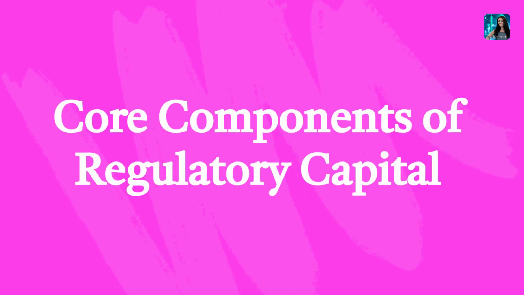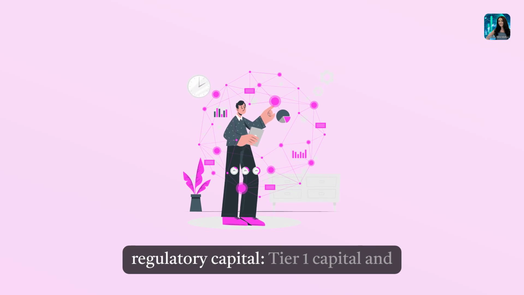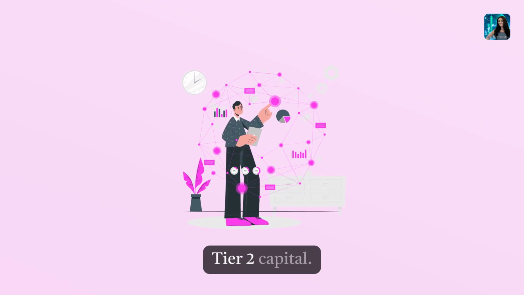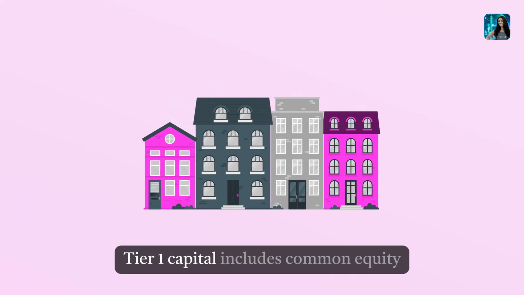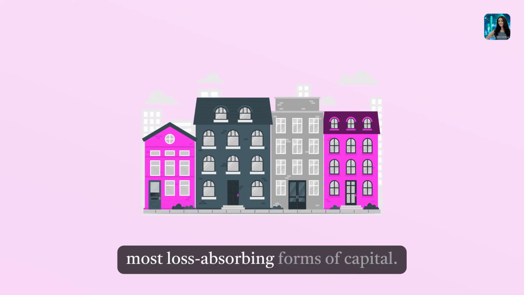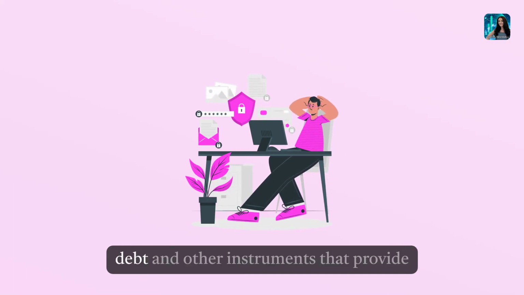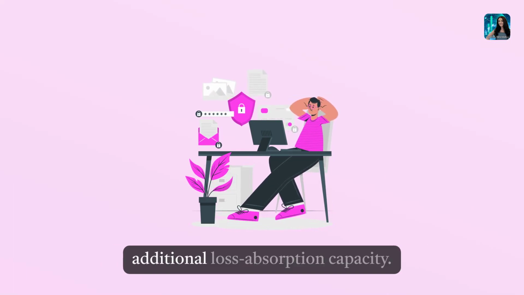Core components of regulatory capital. There are two main components of regulatory capital: Tier 1 capital and Tier 2 capital. Tier 1 capital includes common equity and retained earnings, which are the most loss-absorbing forms of capital. Tier 2 capital consists of subordinated debt and other instruments that provide additional loss absorption capacity.